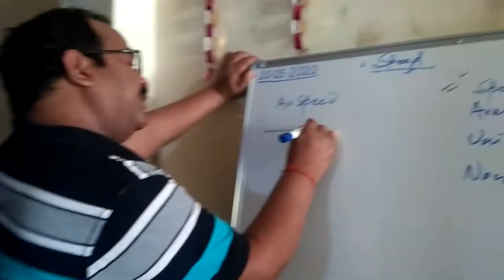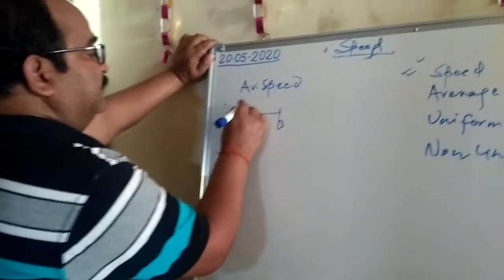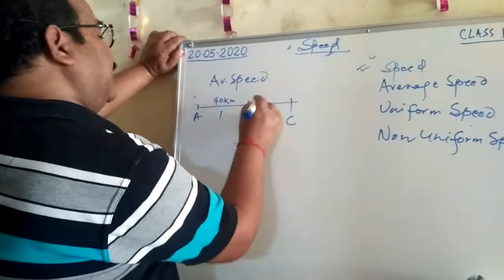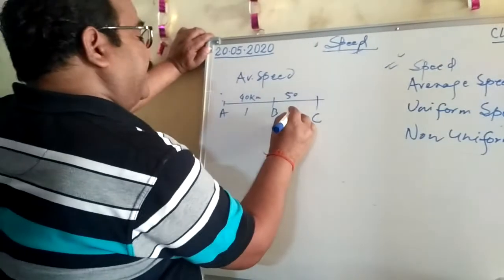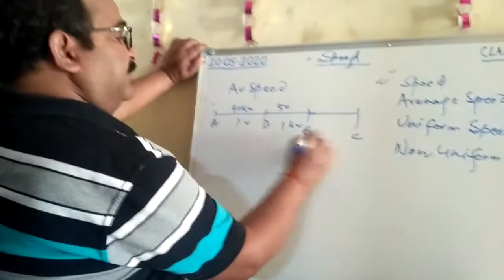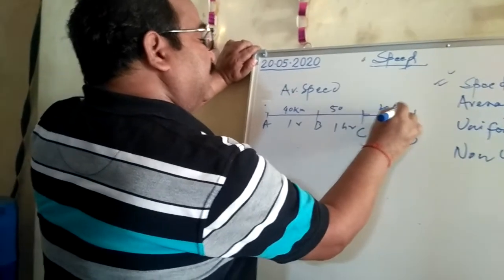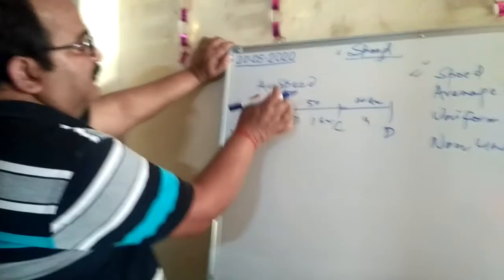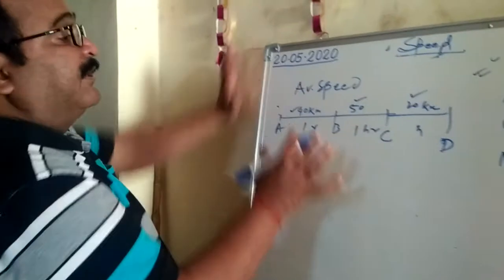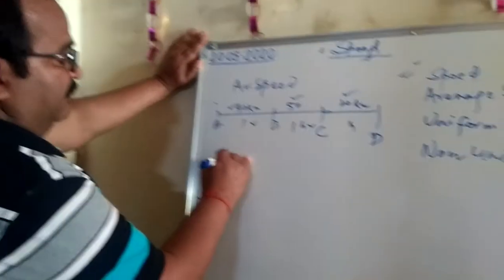Like if a body is moving from A to B, its speed is 40 kilometers in 1 hour. Again B to C, its speed is 50 kilometers per hour. Again C to D, its speed is 20 kilometers per hour. So we see that the distance traveled in every hour is different, and for that we want to calculate average speed. And how do we calculate average speed?